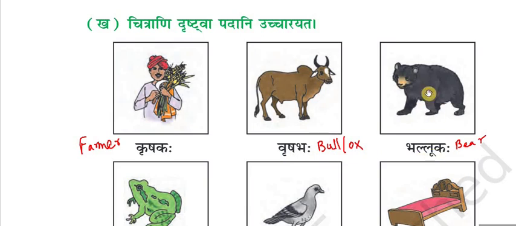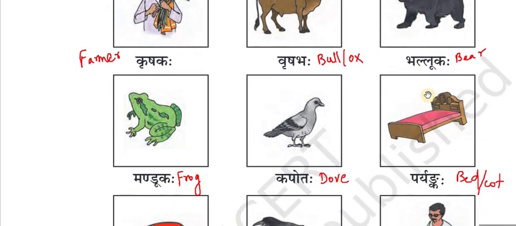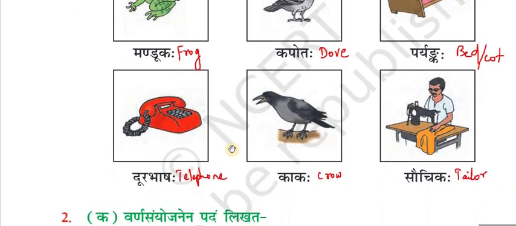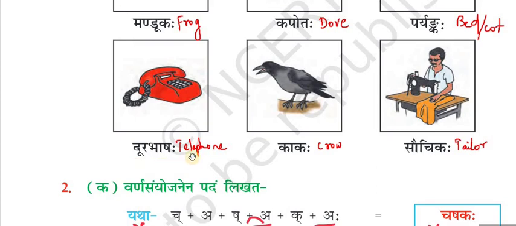Bhalukaha means bear. Mandukaha, frog. Kapotaha, dove. Paryankaha, bed or cot. Durabhashaha, telephone. Kakaha, crow. Sauchikaha, tailor. Again, these are all Akaranta Pullinga Shabdaha only.